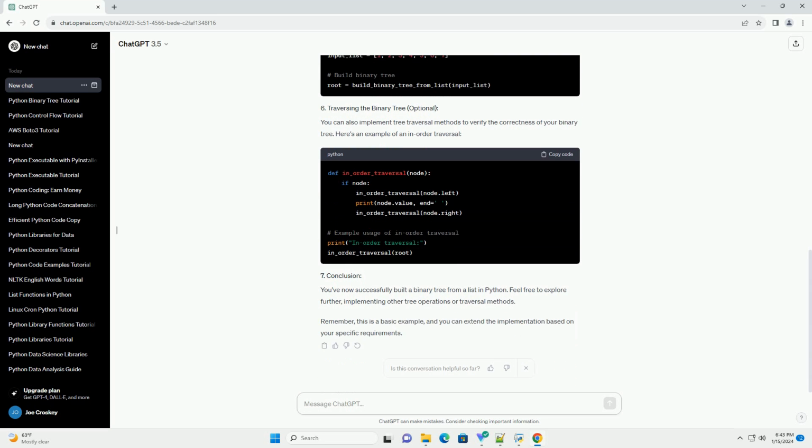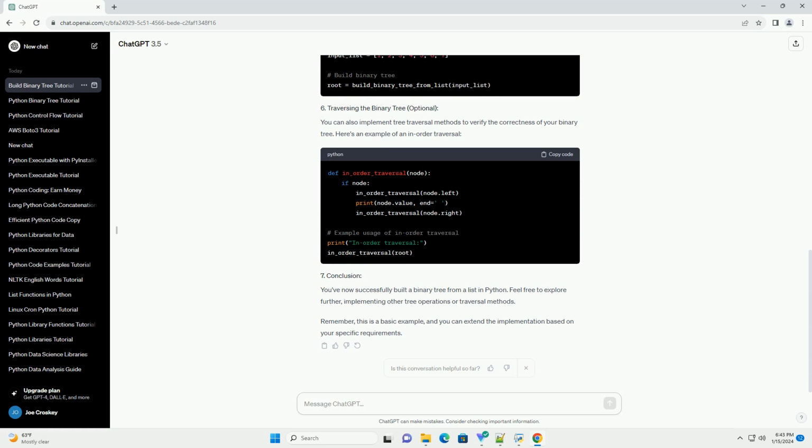Let's start by defining a simple binary tree node class. Each node will have a value, a left child, and a right child. Now, we'll create a function that takes a list as input and builds a binary tree. We'll use a recursive approach to construct the tree.